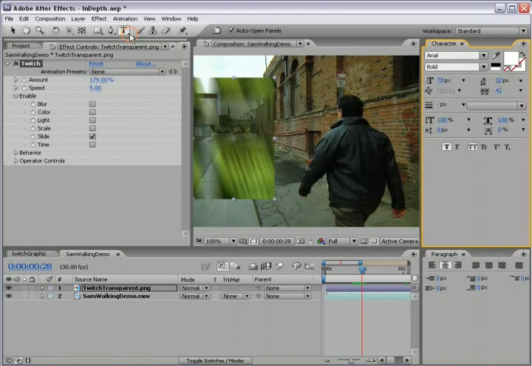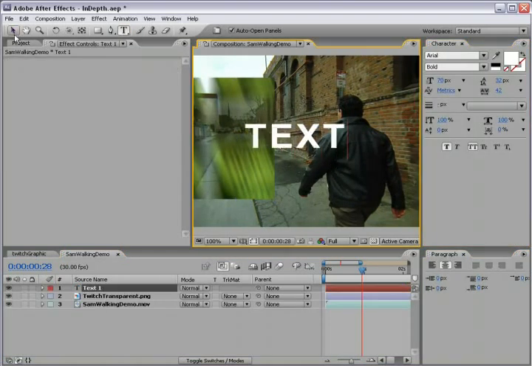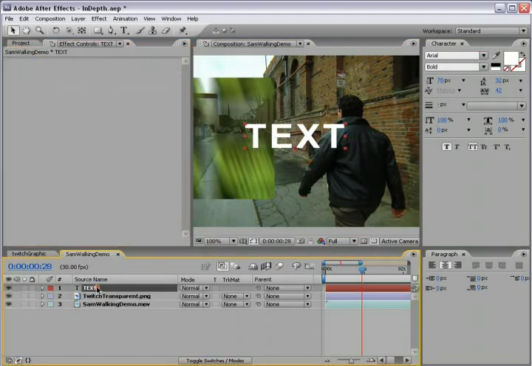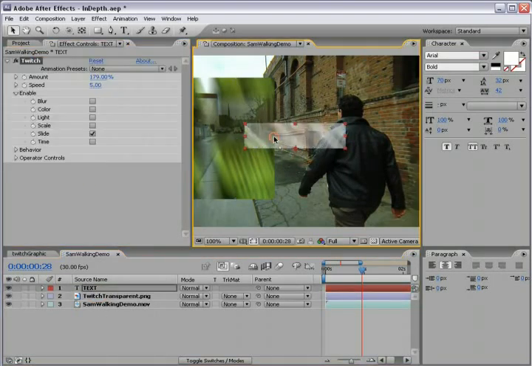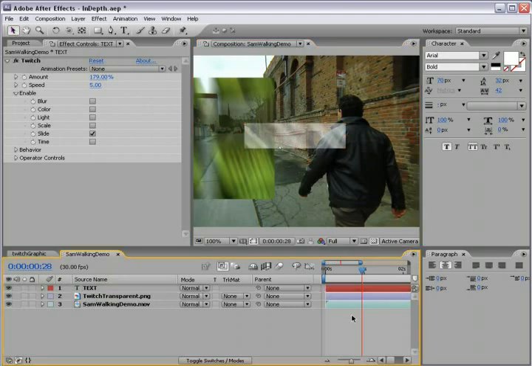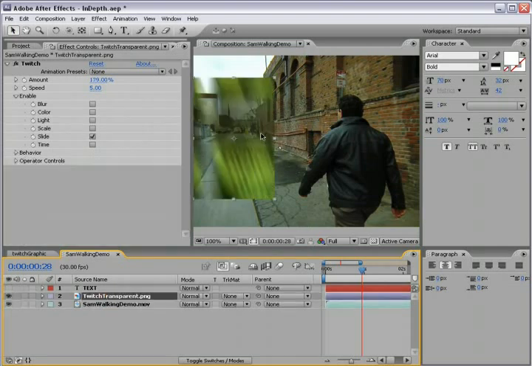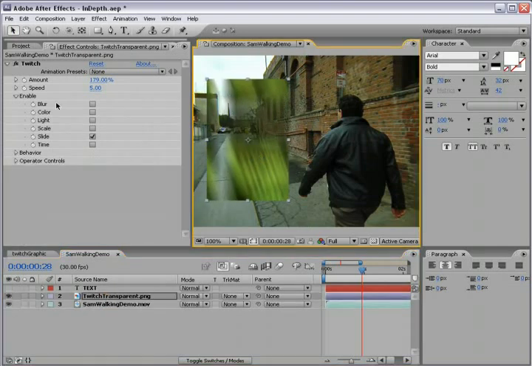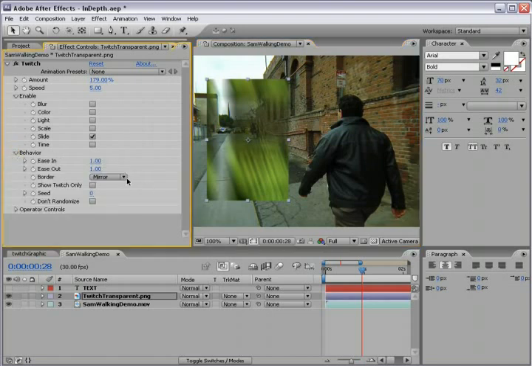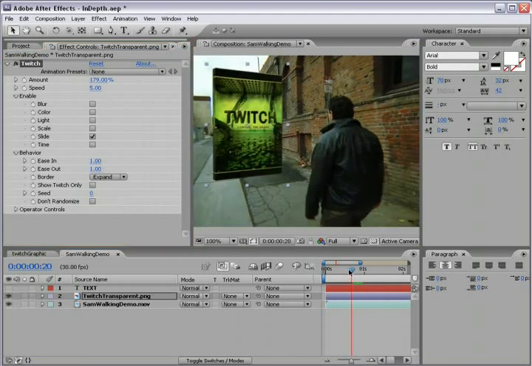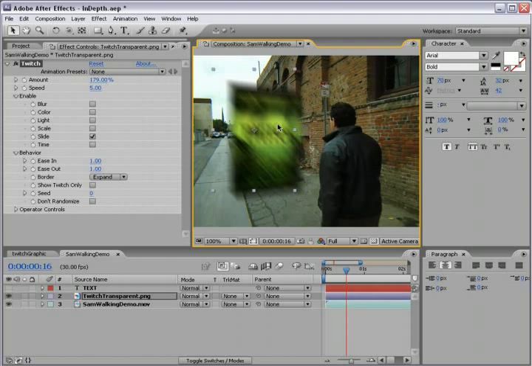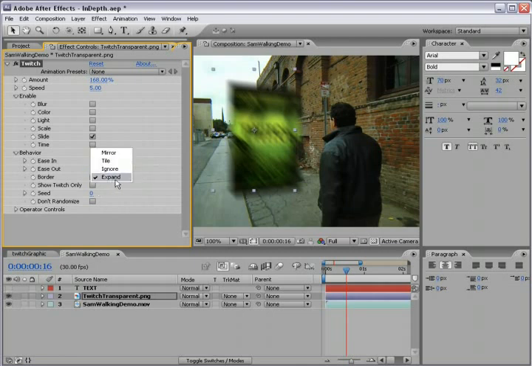Now this will happen also if you add a text layer and add Twitch to it with the same settings. You're going to just get the bounds kind of cutting off. Now that's a normal thing to happen because we usually want our video effects to stay on the layer. But in this case, maybe we want them to extend. So if I go to the behavior, I can change my option to expand. And so now what's going to happen is it's just going to extend out and render beyond that render area, and everything will work normally. So whenever you're working with text, just make sure to change this to expand.